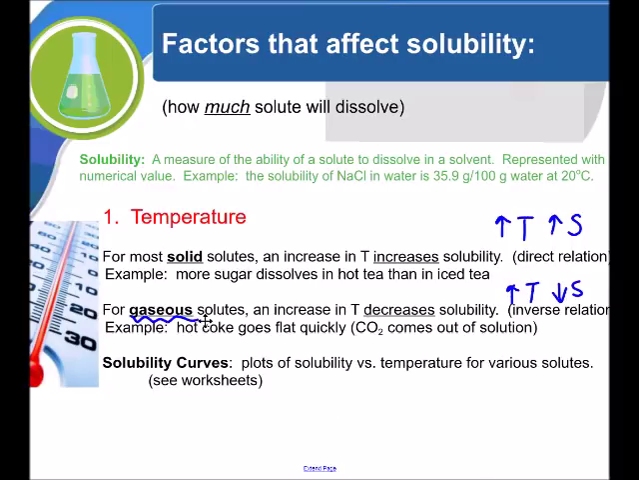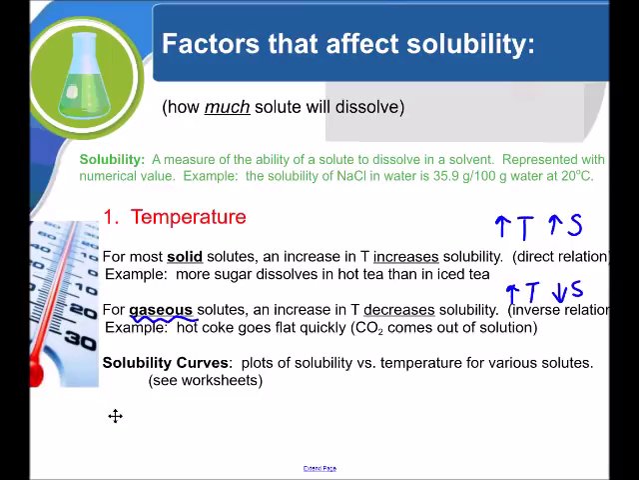If you think about it this way, if you take a Coke and you heat it up, the carbon dioxide will rush out of there and it will go flat very quickly. Because if you increase the temperature of a liquid, a gas does not like it. It will not be soluble anymore. It will come out of solution.